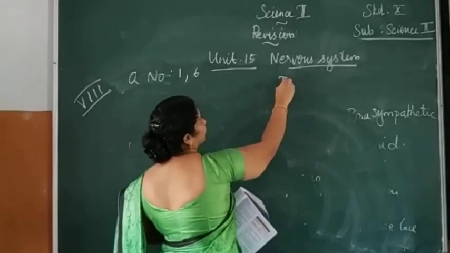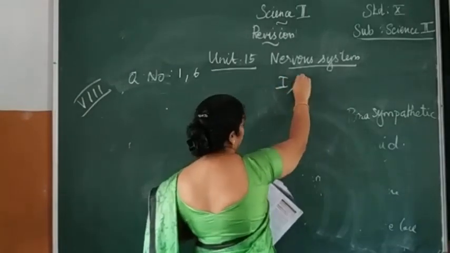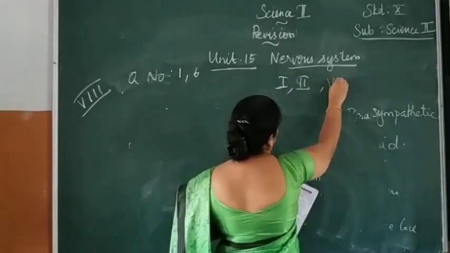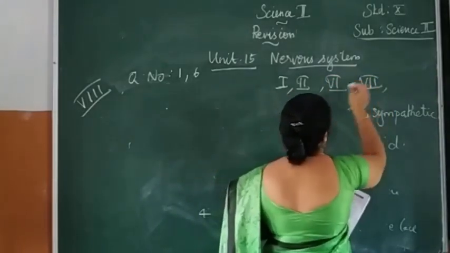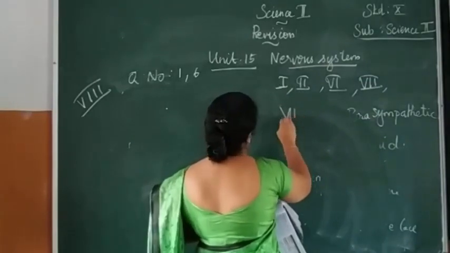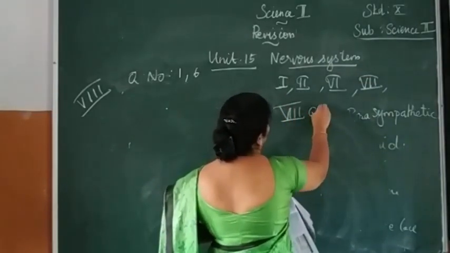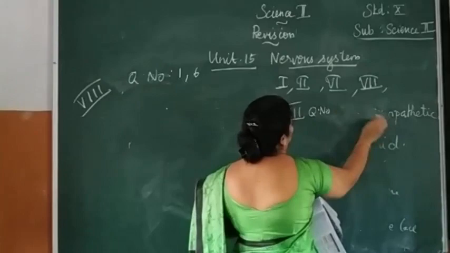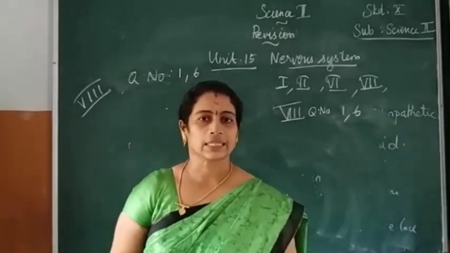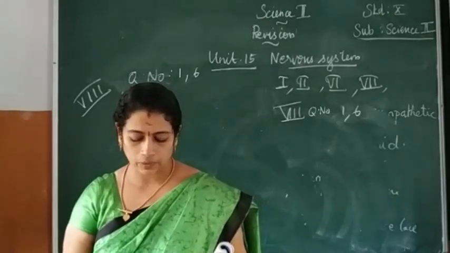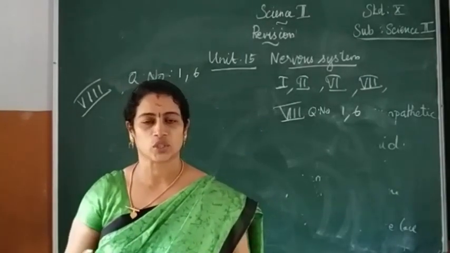We have gone through Roman number 1, 2, 6, 7, and Roman number 8. Question number 1 and 6, you have to complete before the next class. Okay, so what is the first question? With a neat diagram, explain the structure of neuron.